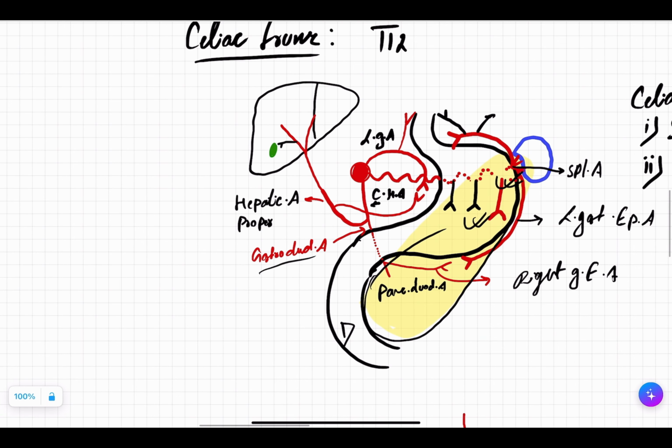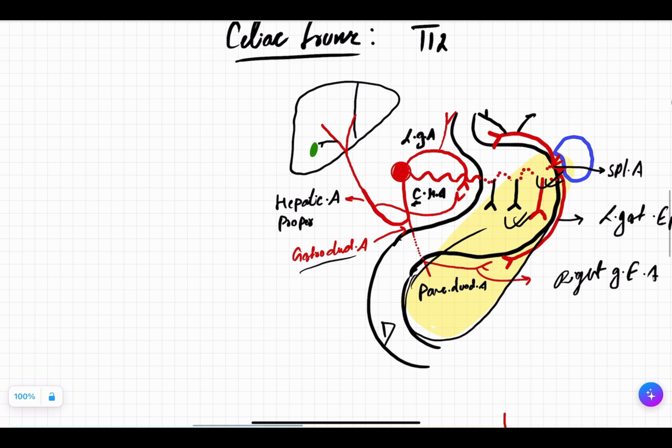And did you guys notice something? All of the organs which we supplied, whether it's the liver, the stomach, and everything, the celiac trunk was supplying the derivatives of what? Foregut. Similarly, the superior mesenteric artery, coming at the level of L1, is going to supply what? This is supplying the derivatives of midgut.